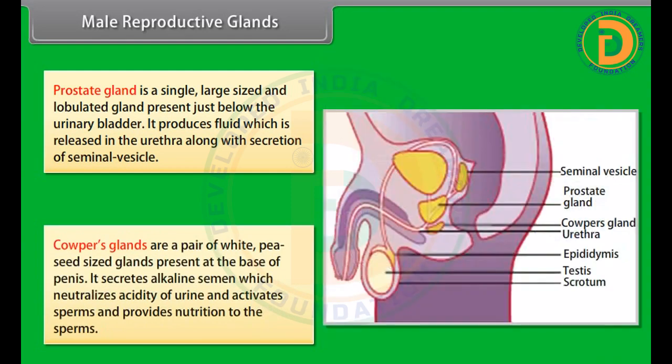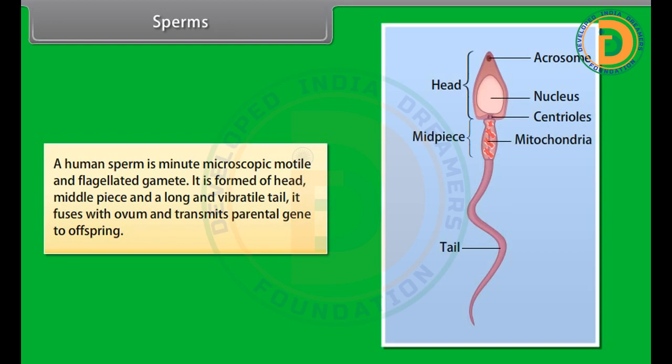Cowper's glands are a pair of white, pea-seed-sized glands present at the base of penis. It secretes alkaline semen, which neutralizes acidity of urine, activates sperms and provides nutrition to the sperms. Sperms. A human sperm is a minute microscopic motile and flagellated gamete. It is formed of head, middle piece, and a long and vibratile tail. It fuses with ovum and transmits parental genes to offspring.